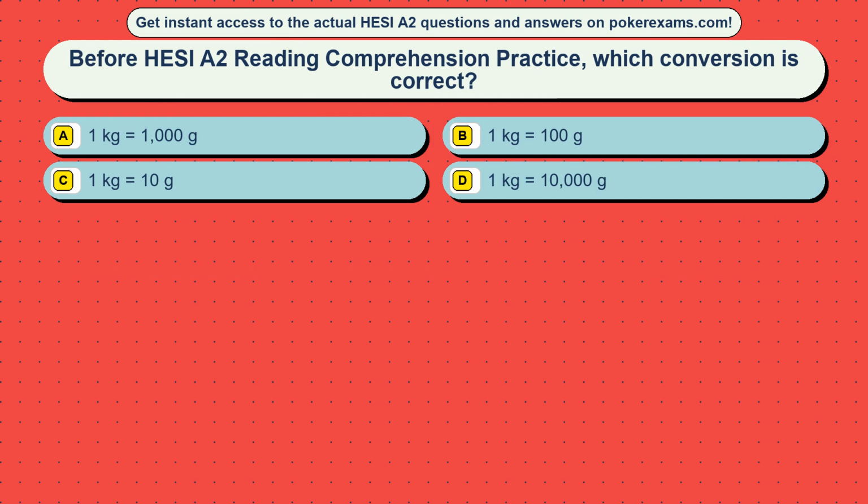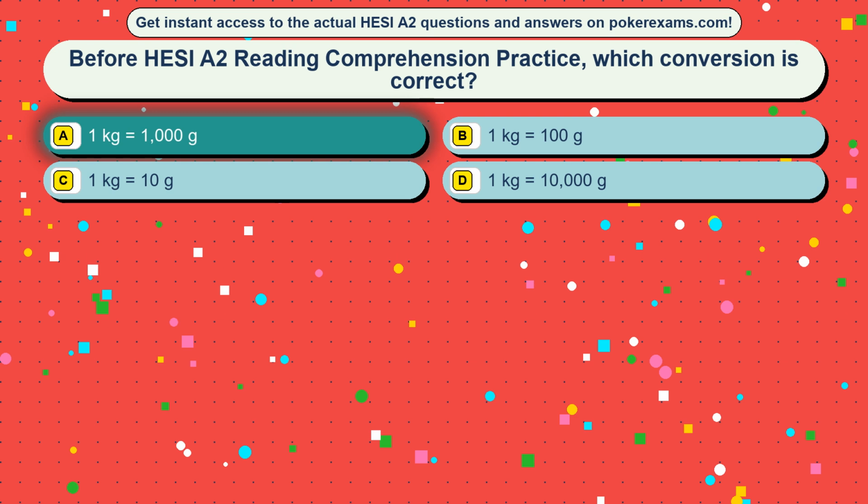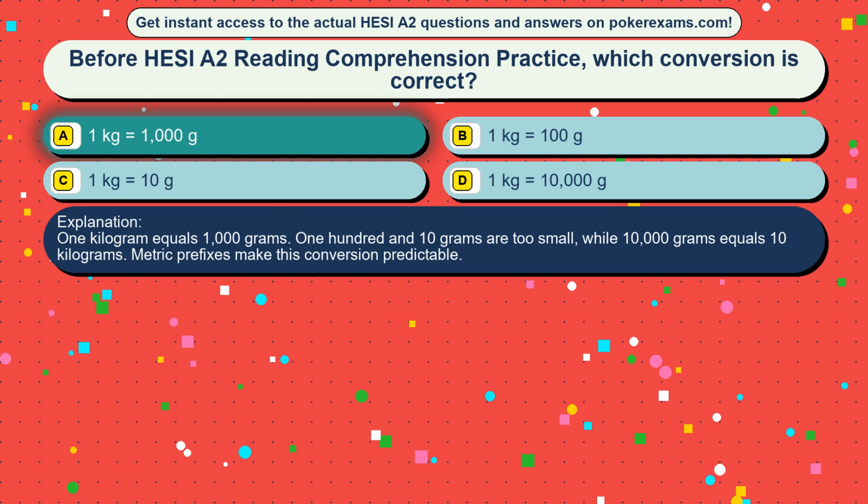Question 25. Before HESI A2 reading comprehension practice, which conversion is correct? Option A, 1 kg equals 1000 g. Option B, 1 kg equals 100 g. Option C, 1 kg equals 10 g. Option D, 1 kg equals 10,000 g. The correct answer is option A, 1 kg equals 1000 g. 1 kg equals 1000 grams. 100 and 10 grams are too small, while 10,000 grams equals 10 kilograms. Metric prefixes make this conversion predictable.